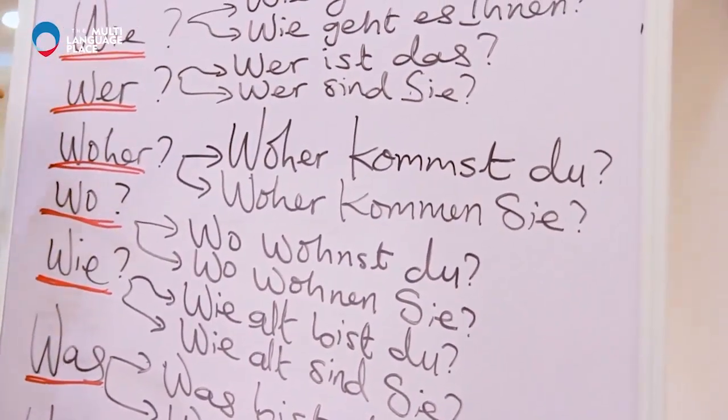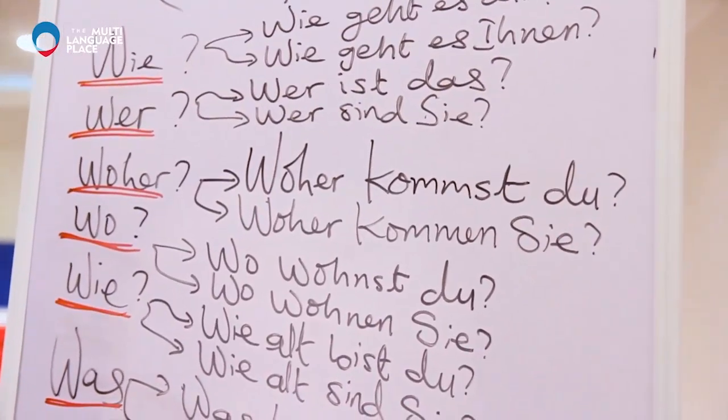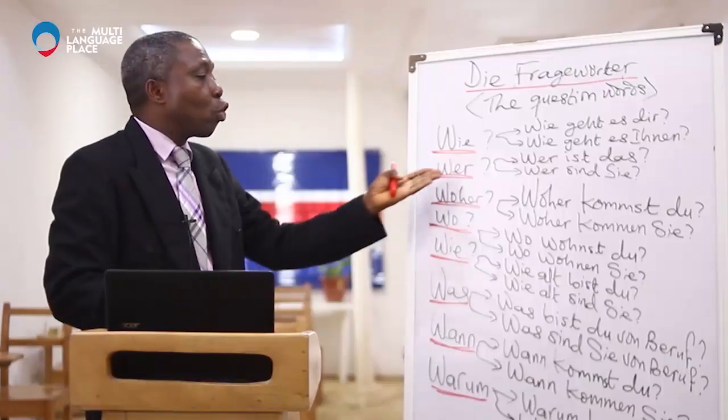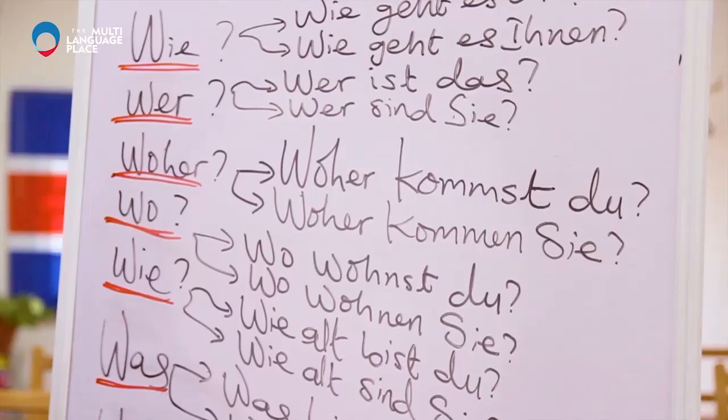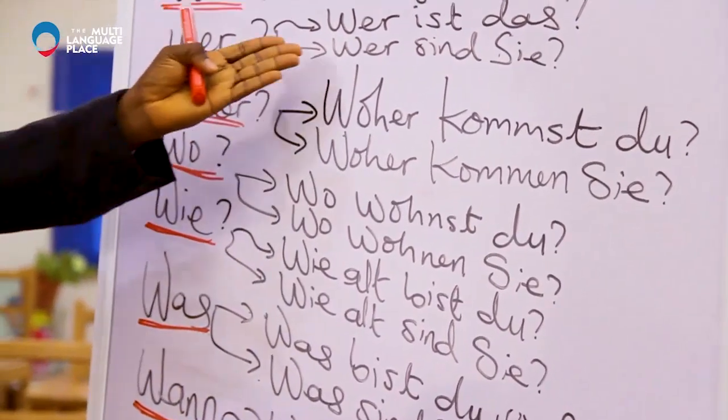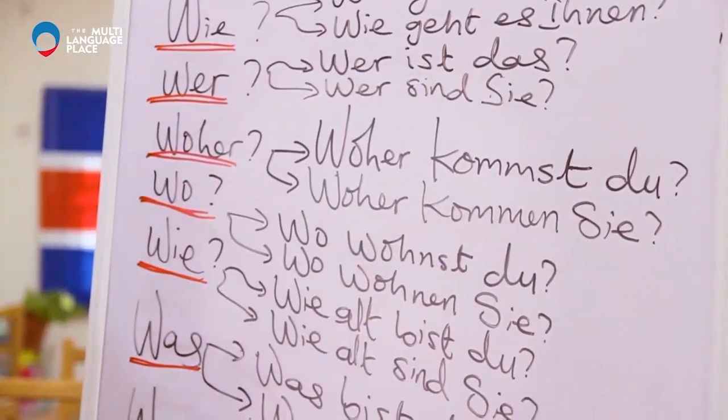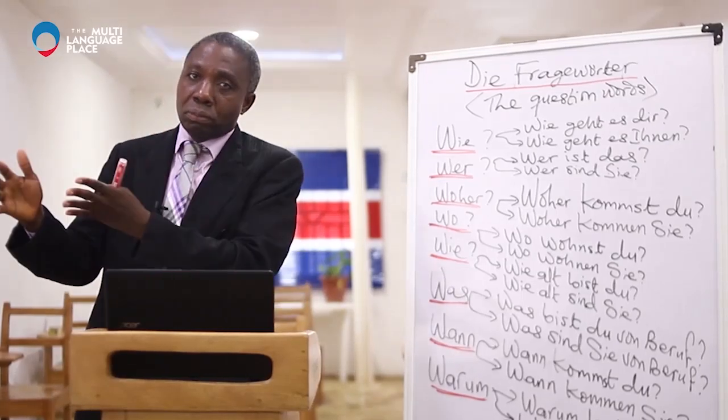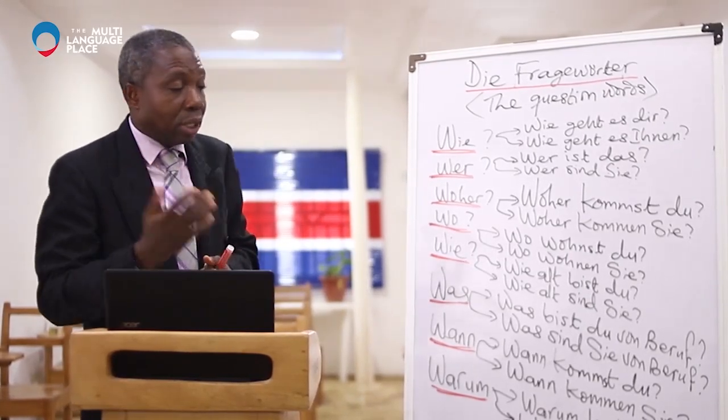Now, this one, wer, simply means who. Who. Wer is das? Who is that? And this one, wer sind Sie? Who are you? For now, the respect form or the formal form.